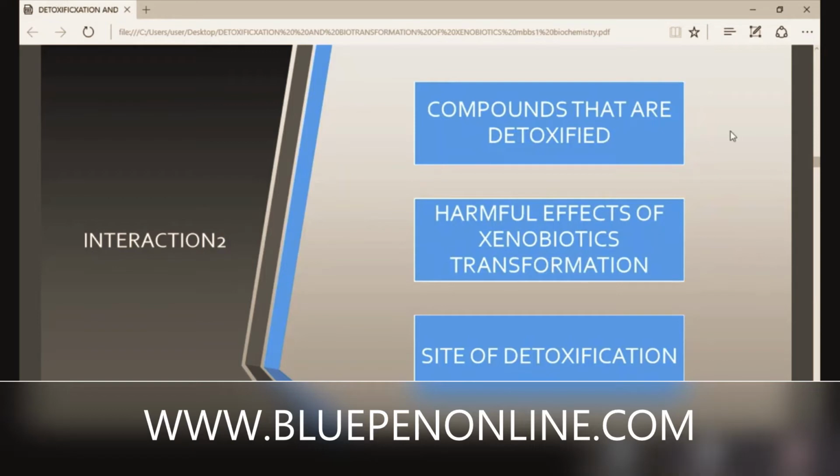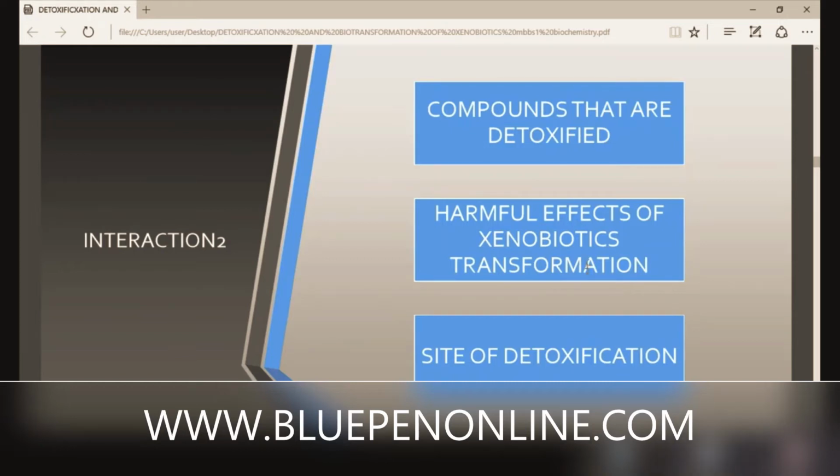What are the harmful effects of xenobiotic transformation? Give me one example. Overdose causes toxicity, like paracetamol. After overdose, it causes toxicity to the liver. Which is the content present in paracetamol? Acetaminophen.